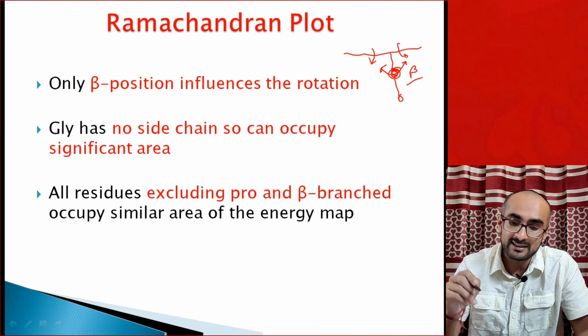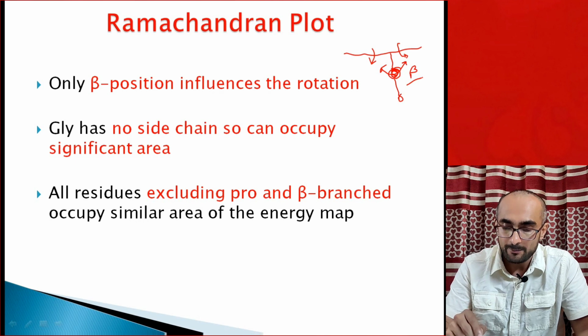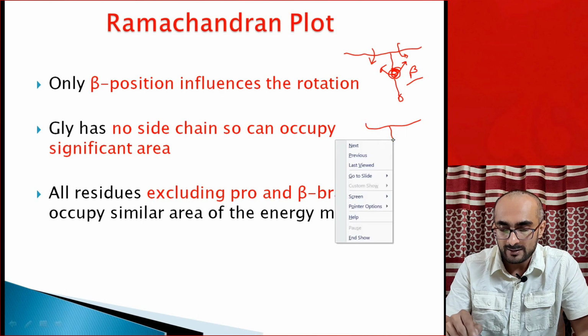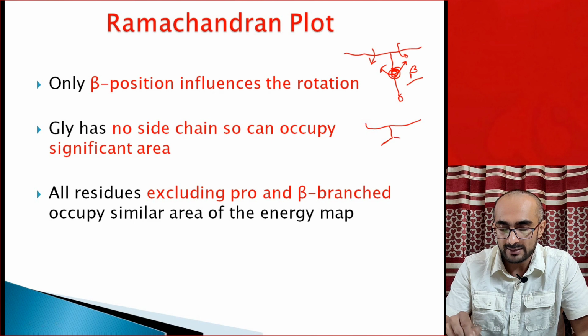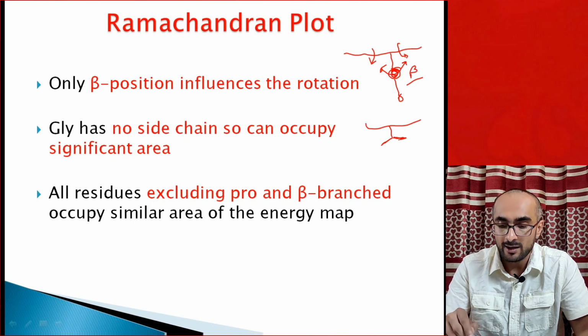And in fact, if there is any beta branched amino acid, beta branched amino acid means you have the main chain and this is the C beta atom, and from C beta if you have branching like this, for example in case of valine or in case of isoleucine, these branching atoms are close to the main chain.